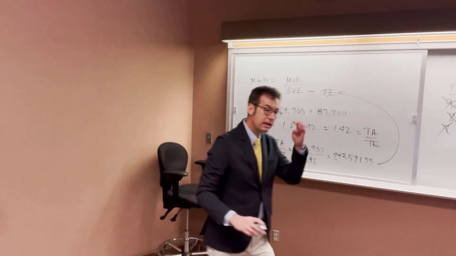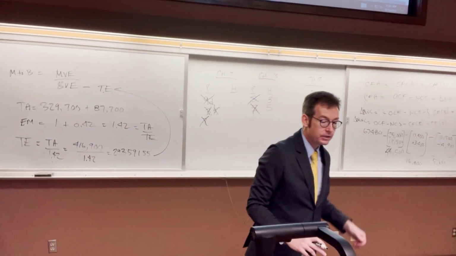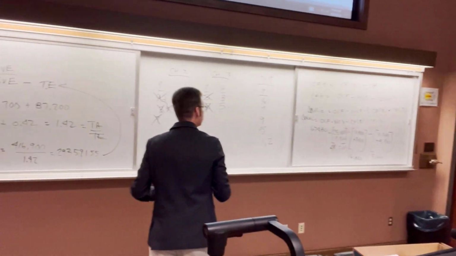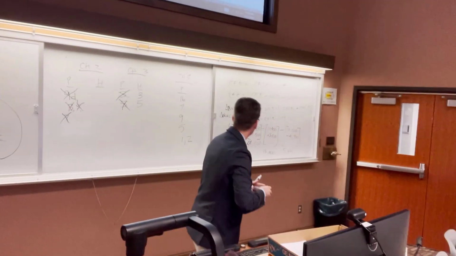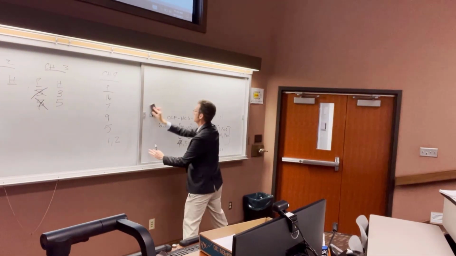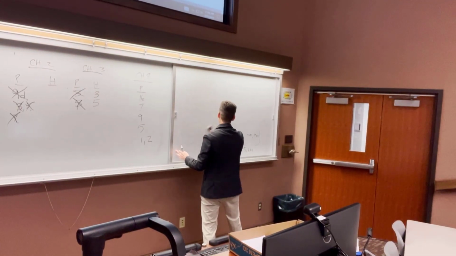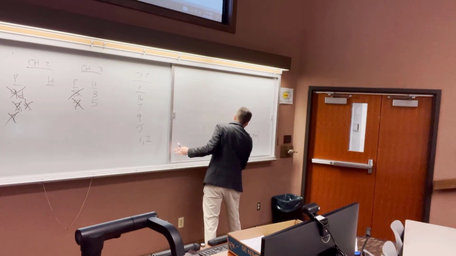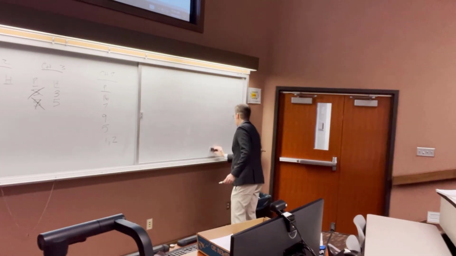So the only thing we have left is the market value per share. Actually, we're looking for the market value of the equity. In order to know that, we need to know the share price.